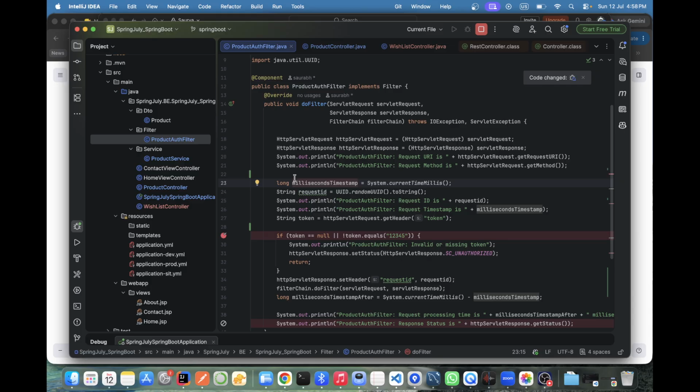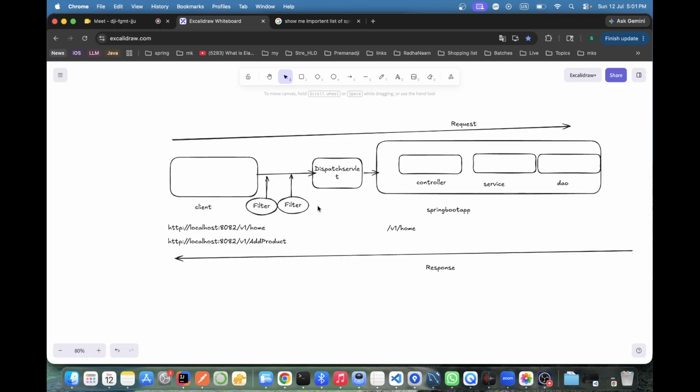But suppose some filter which Spring already created. See, always remember the HLD every time. If you work on any project, always remember the HLD. Don't look for the LLD. LLD you can find on Google, or by reading documentation. LLD can be done, HLD cannot. Your brain has to create the HLD. If you prepare the HLD, LLD can be done. Always keep this in the tech industry.